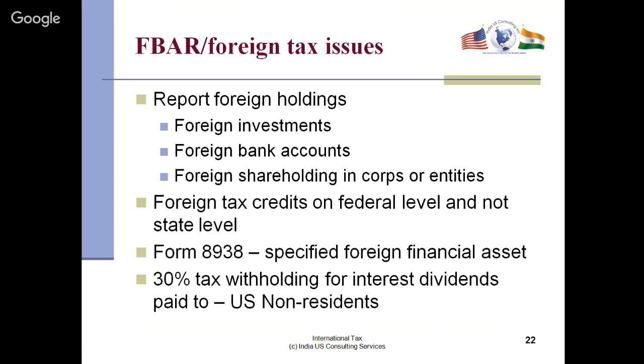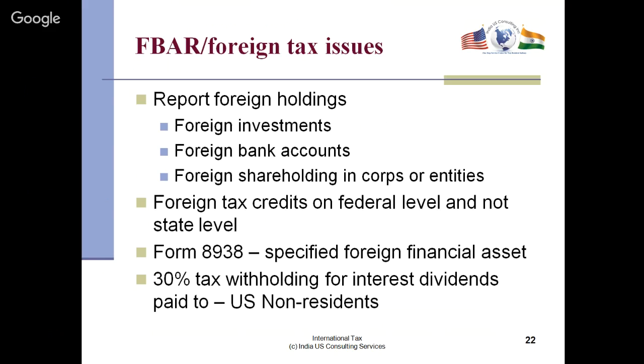FBAR reporting is still required. So if you have foreign investments, foreign bank accounts, or foreign shareholding in corporate entities, we'll talk about that in a minute. There's a form 8938, called specified foreign financial assets, and the threshold, if you're married, is above 150,000. If you're single, it's a lower number. But you want to make sure you're complying with that, because here again, they tie the FBAR to these 8938s to see who's filing and who's not filing. So be careful with that.